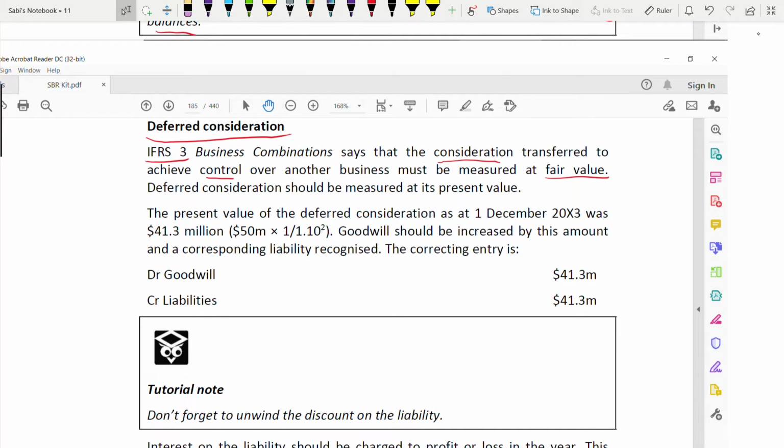Deferred consideration should be measured at its present value. Hence, fair value means what? Present value. So this should be measured at its present value. Now this is the first paragraph. Now you see the second paragraph. Keep a space between this and go to the second paragraph.